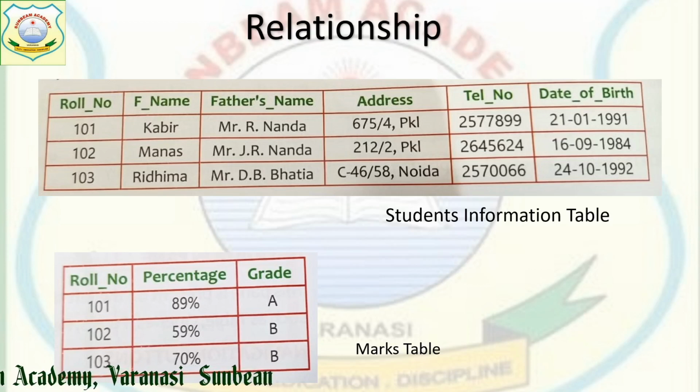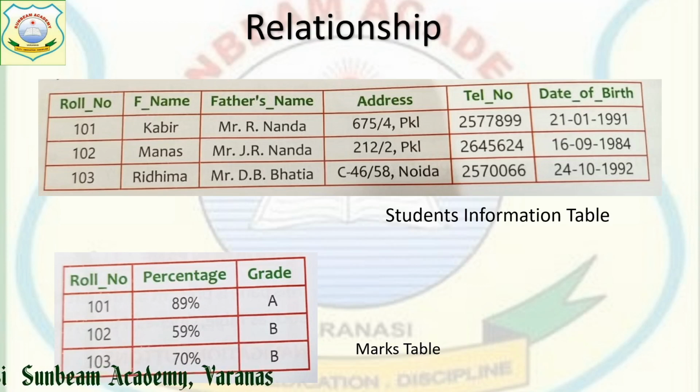In another table, roll number, percentage and grade are given. The first is the students information table, where we put students' information. The second one is the marks table, where the marks of the students are put.